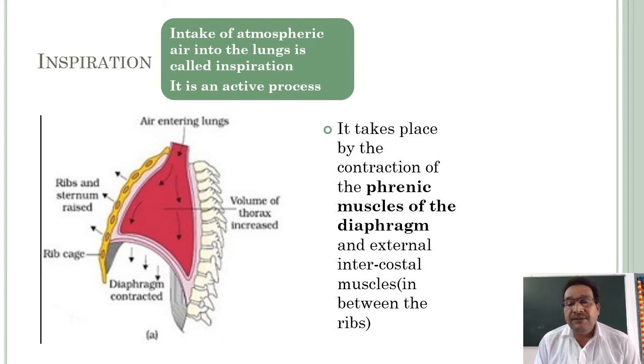See this picture: because of the contraction of phrenic muscles of the diaphragm, the thoracic cavity increases in the antero-posterior axis.